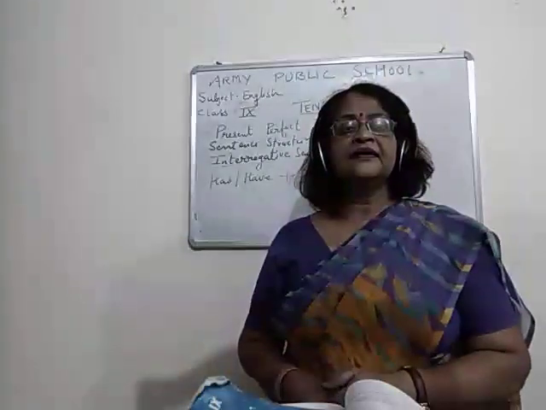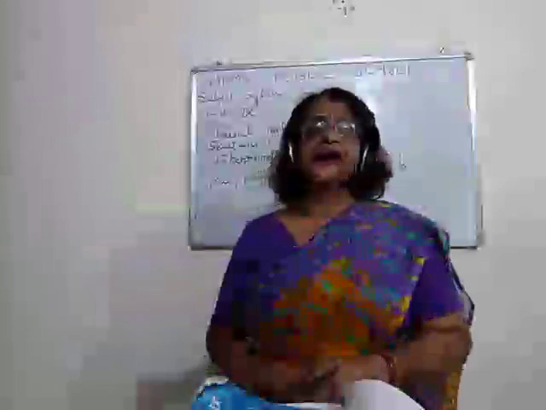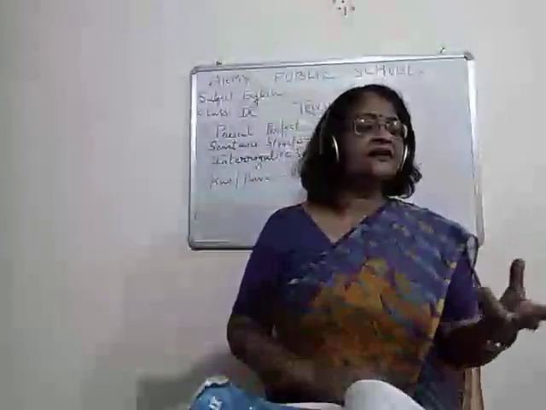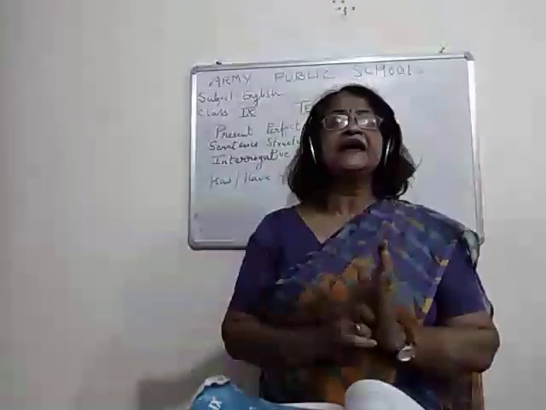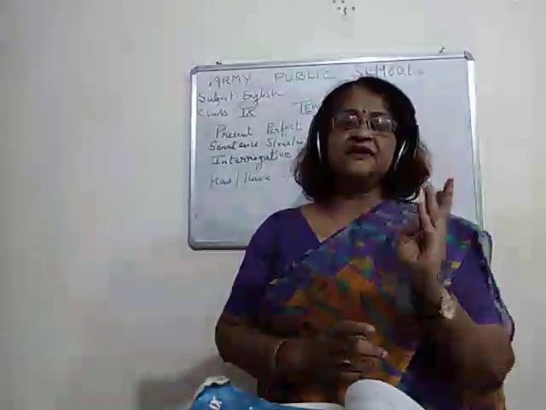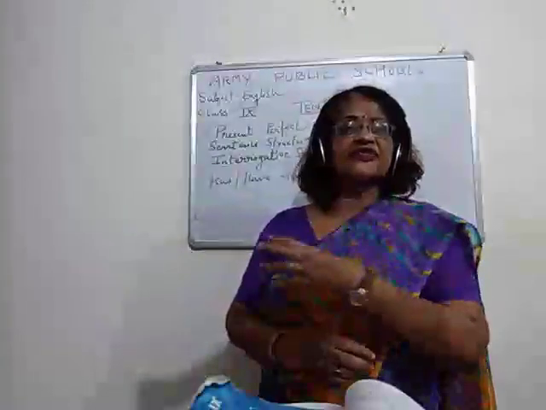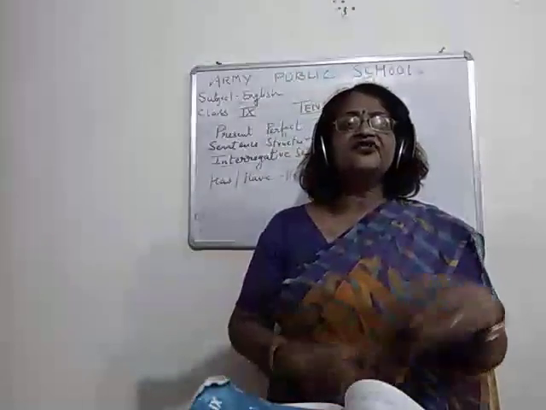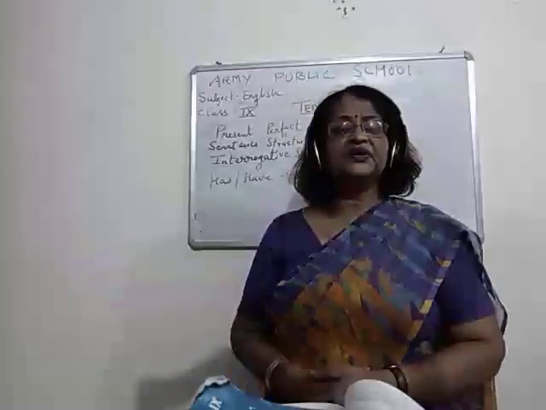Okay. Now, has Ravi gone to see the movie? So you can see with the third person singular I'm using has. With I I have used have. With we have. With you have. Have children gone to see the movie? Have students gone to the picnic? Okay.